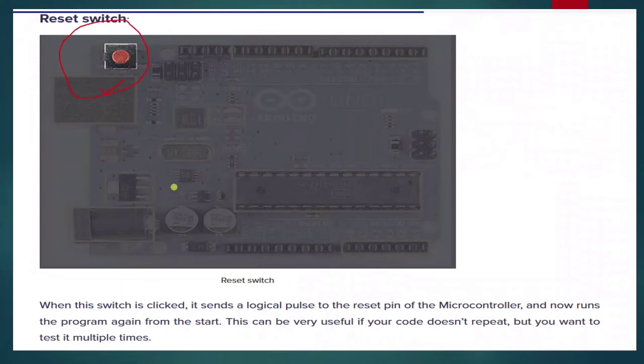Now this is the reset switch. I already mentioned there is one more here. Actually, the function of this reset switch is that if you don't want to repeat a program and you want to test whether the program is working properly, then use this. When the switch is clicked, it sends a logical pulse to the reset pin of the microcontroller, which now runs the program again from the start. This can be very useful if your code doesn't repeat but you want to test it multiple times.